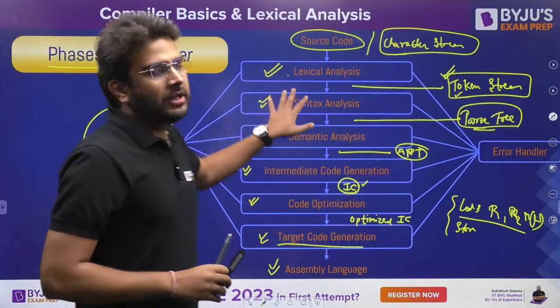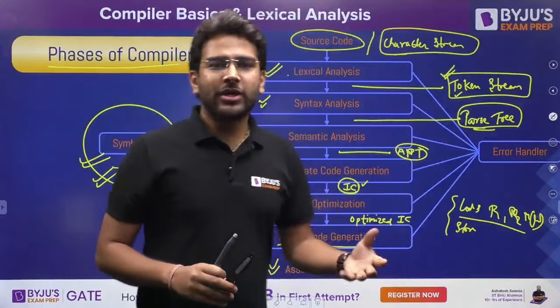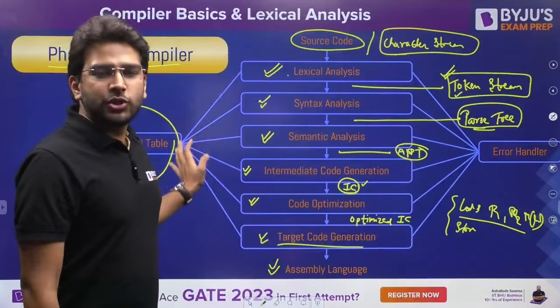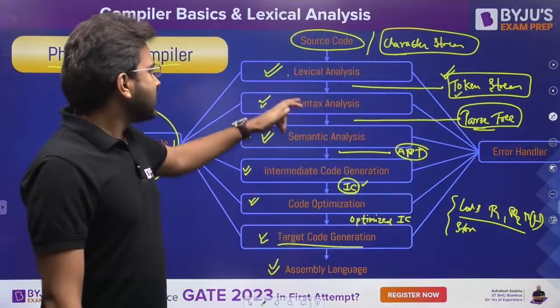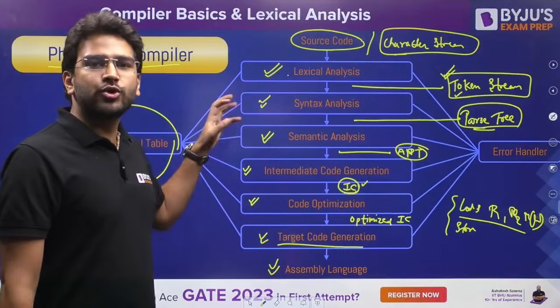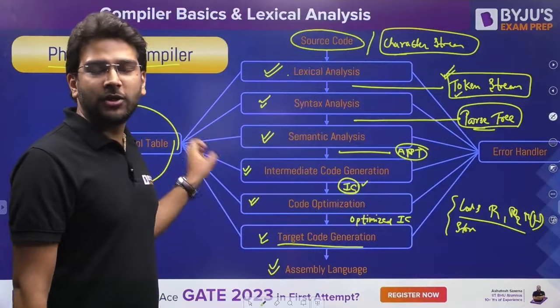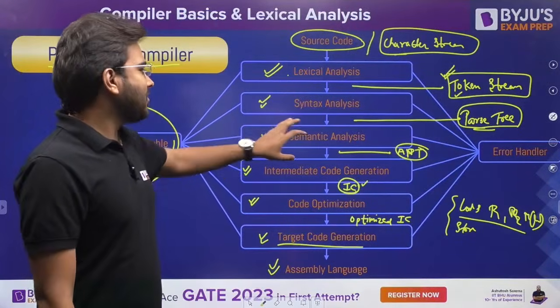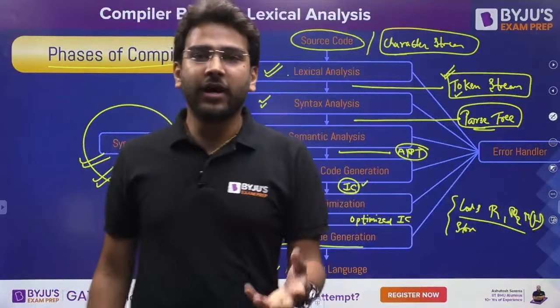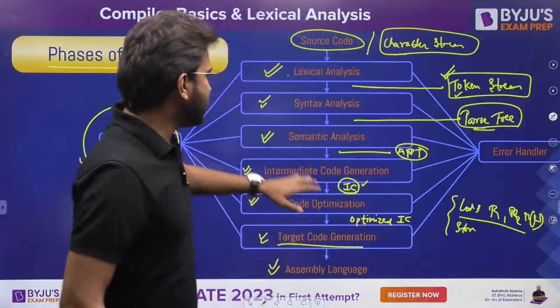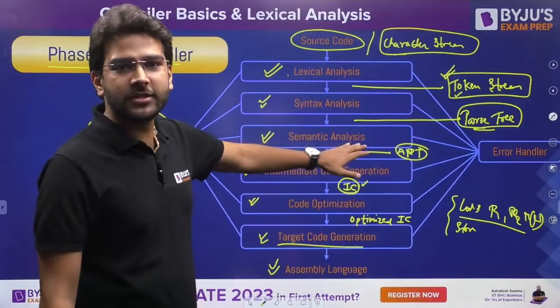Now every phase of the compiler has some different functionality. The lexical analysis phase uses that symbol table to store the information related to identifiers. Syntax analysis is going to store some other information related to that identifier. Clear? Semantic analysis will be storing the type of the identifier, whether it is integer type, because type checking is performed in the semantic analysis phase.